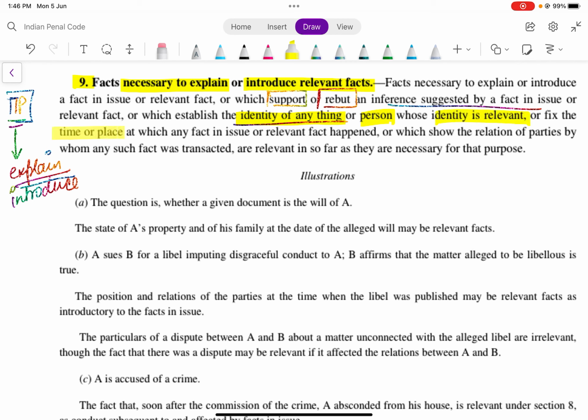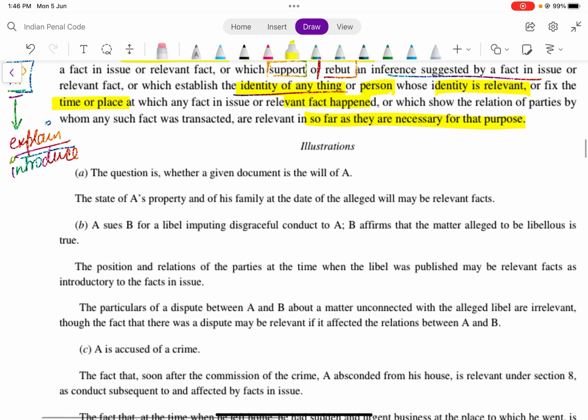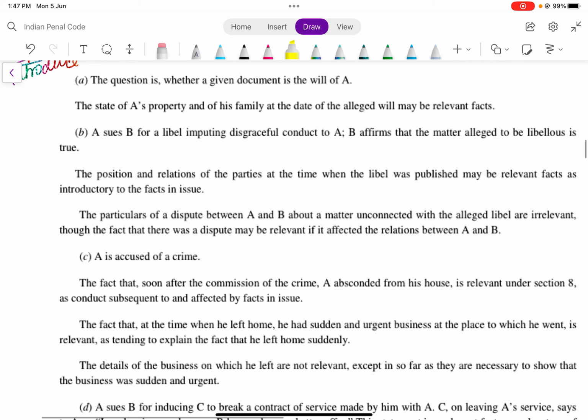और फिक्स टाइम और प्लेस at which it happened or show the relation of parties to whom such fact was transacted are relevant and also for as necessary for that purpose. The question is whether a given document is the will of A. The state of A's property and of his family at the date of alleged will may be relevant fact. यही आता है irrelevant है नहीं irrelevant है.